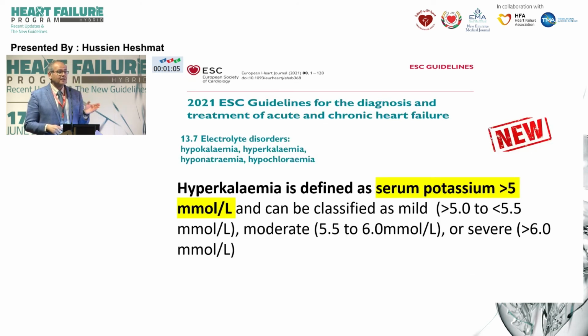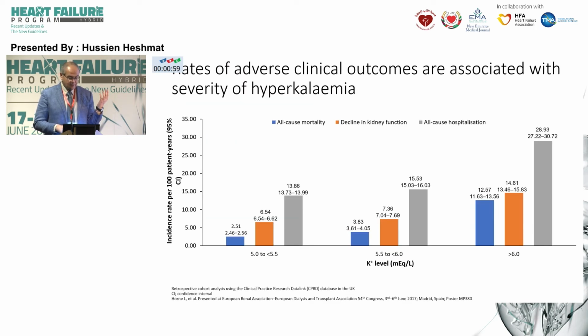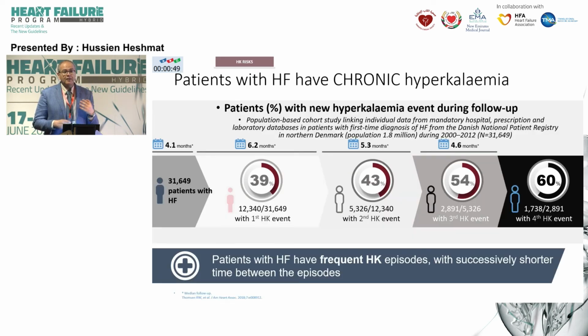That's why the ESC decided to take the cutoff of hyperkalemia as 5, not as 5.5 as we studied in medical school. And we know that as the serum potassium rises from 5, 5.5, 6, then the adverse outcomes at the heart and the kidney tend to increase. And because we're used to seeing acute rise of potassium in the ICU, we think that it's an acute process, an acute event, and once it's done, then the patient is safe. But unfortunately, they tend to recur.